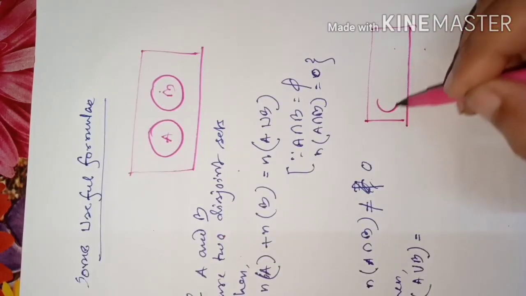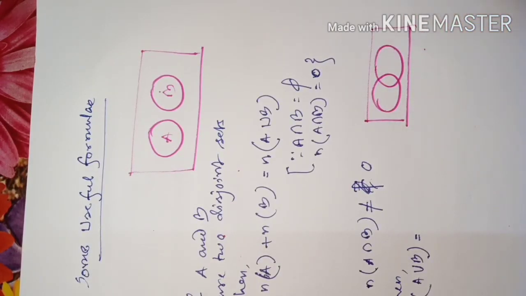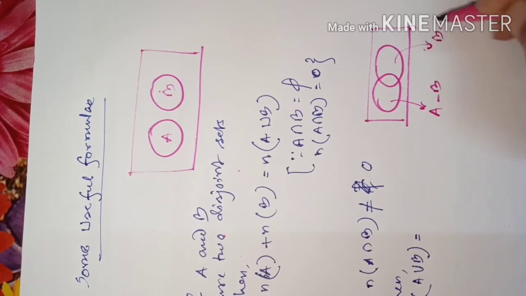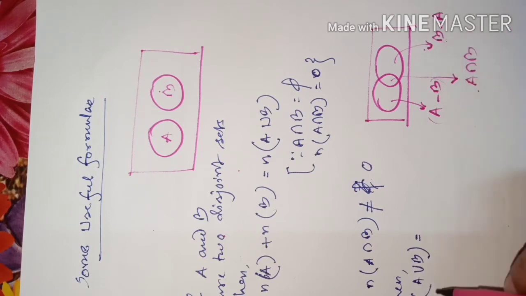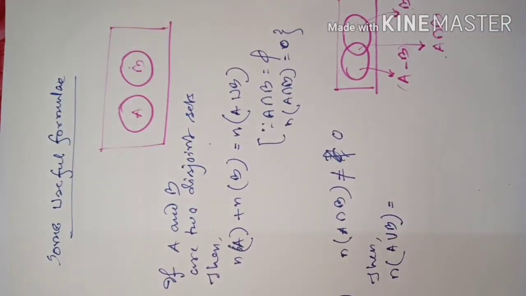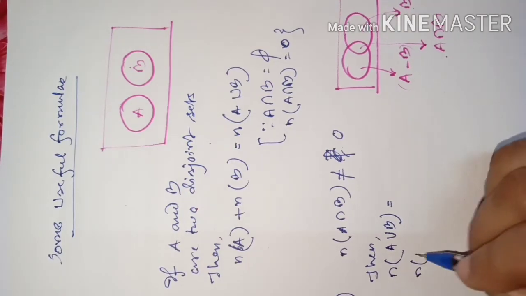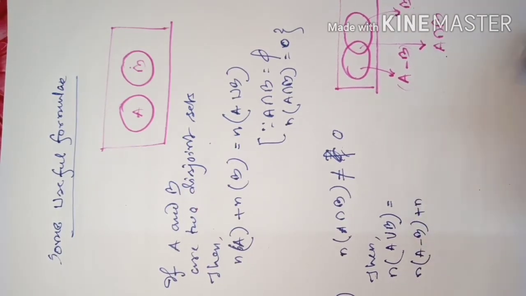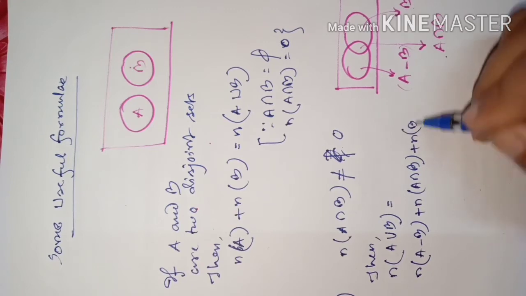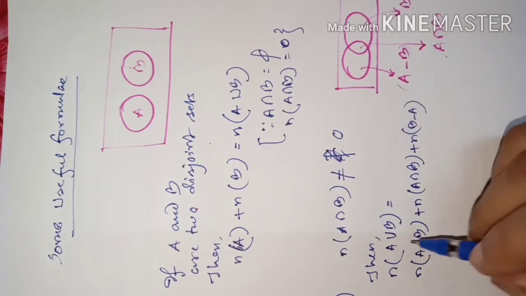Suppose here is A, this is B. This part is A minus B. This part is B minus A. This part is A intersection B. Now the number of elements of this part plus this part plus this part is equal to the number of elements of A union B. So we can write: the number of elements of A minus B plus the number of elements of A intersection B plus the number of elements of B minus A is equal to the number of elements of A union B.